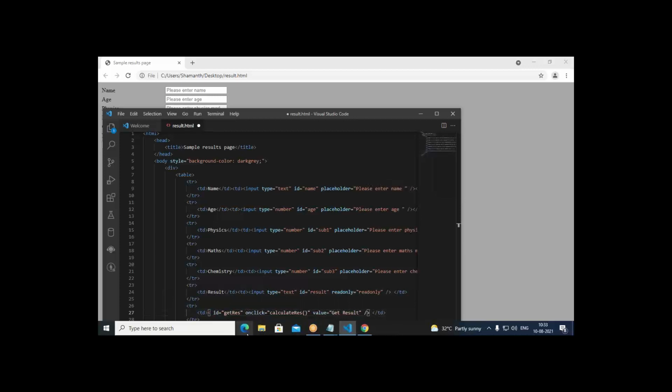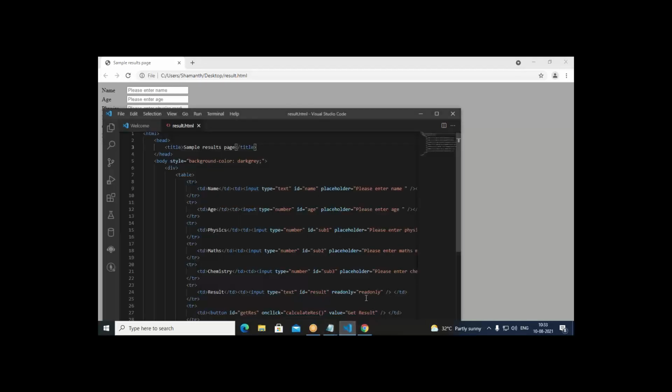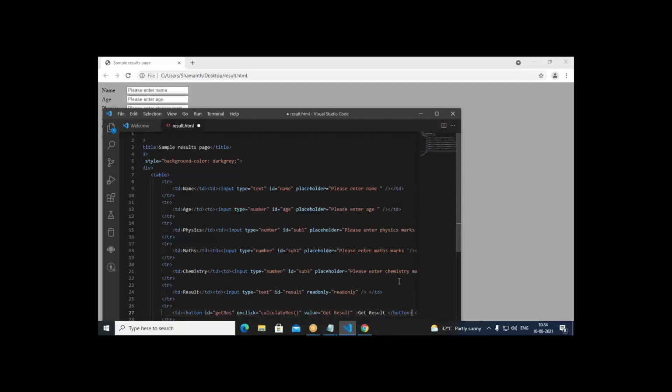So this is the button we put. It's nothing but a button. Now try to render this here. It's not shown because there is no text inside that. And when you go with the button, we should not close here. We have to put here "Get Result", then slash button. We close that way. Now when we render, it's going to be like "Get Result".